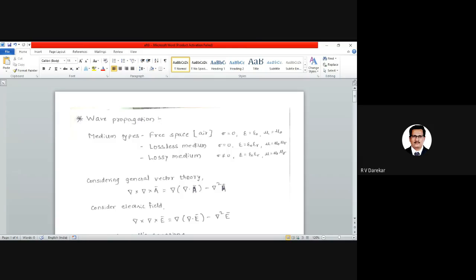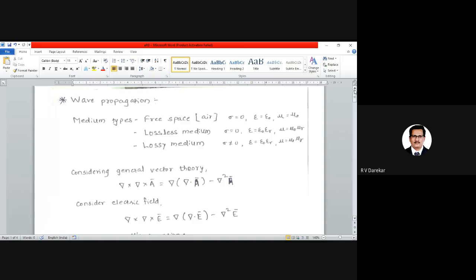So friends, as the heading indicates, any medium through which an electromagnetic wave is propagated can be divided into three types. One can be considered to be free space or air, in which sigma is equal to 0, that is, the conductivity sigma value is equal to 0, epsilon is equal to epsilon 0, and mu is equal to mu 0, as we can observe here.